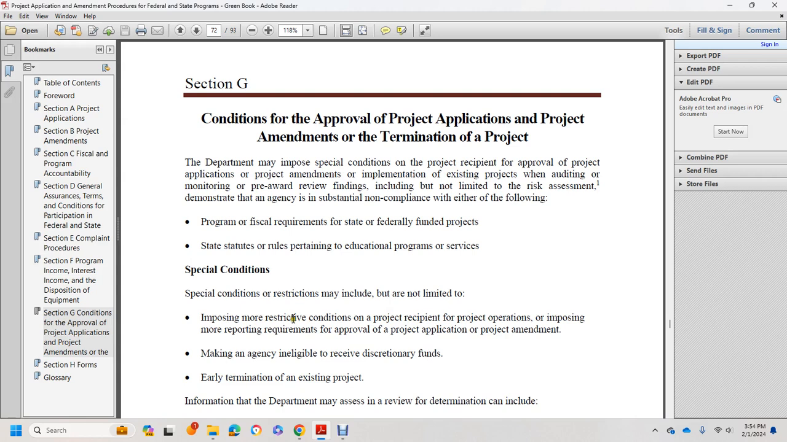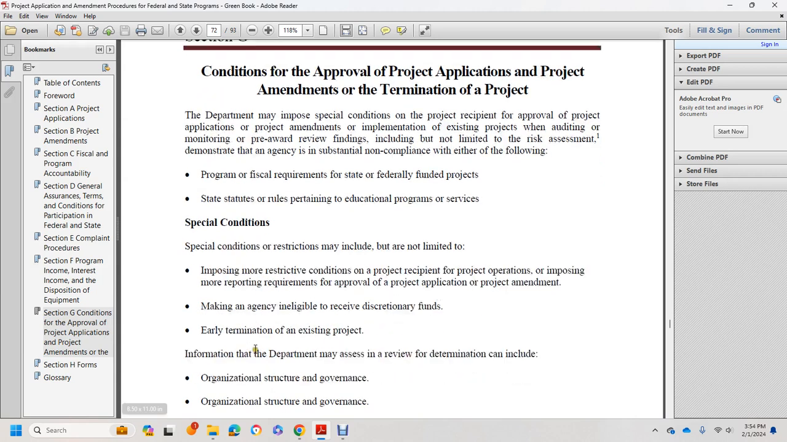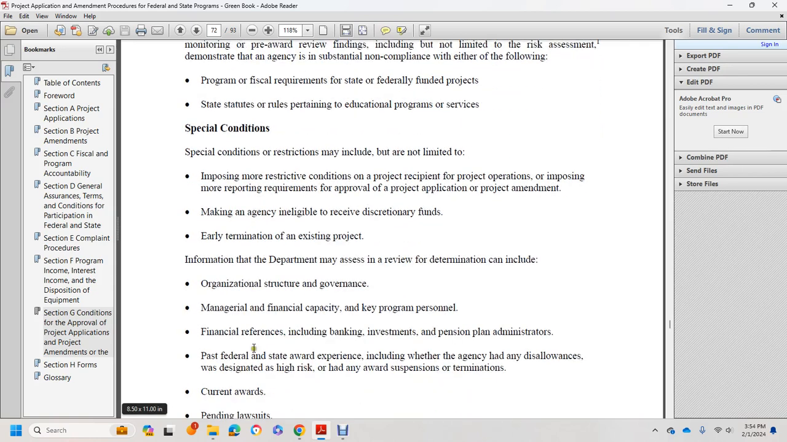These may include, but are not limited to, imposing more restrictive conditions on the project recipient's project operation and imposing more recipient reporting requirements for approval of the project application or the project amendment, making the agency ineligible to receive discretionary funds, or early termination of an existing project. Information for the department may assist with the review of the determination.